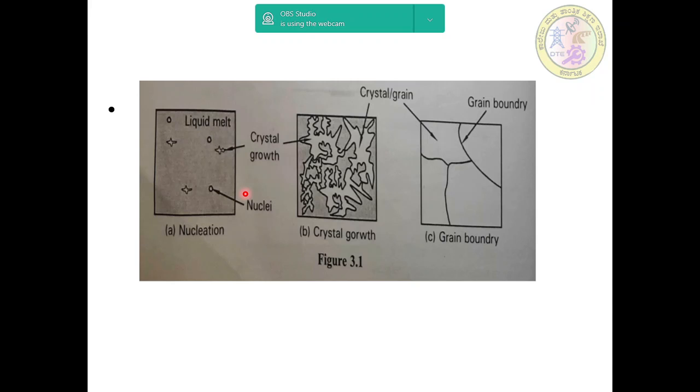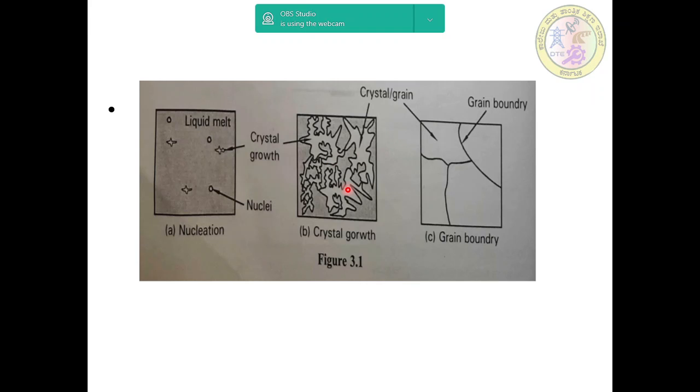As the solidification progresses, the crystal increases in size by the progressive addition of atoms and grows until it impinges upon an adjacent growing crystal. Crystal growth continues in three dimensions, forming a tree-like appearance known as dendrites.